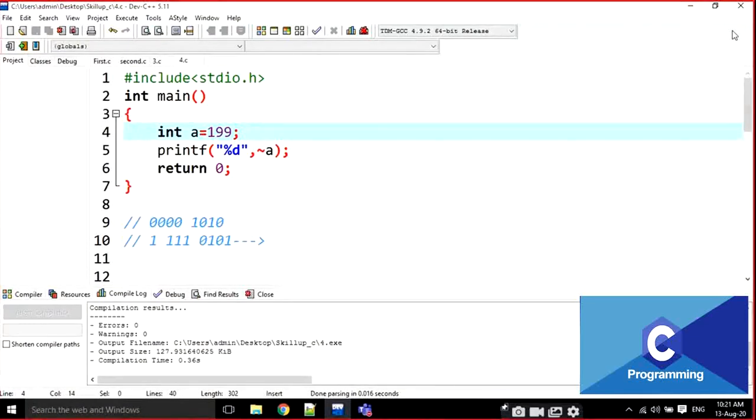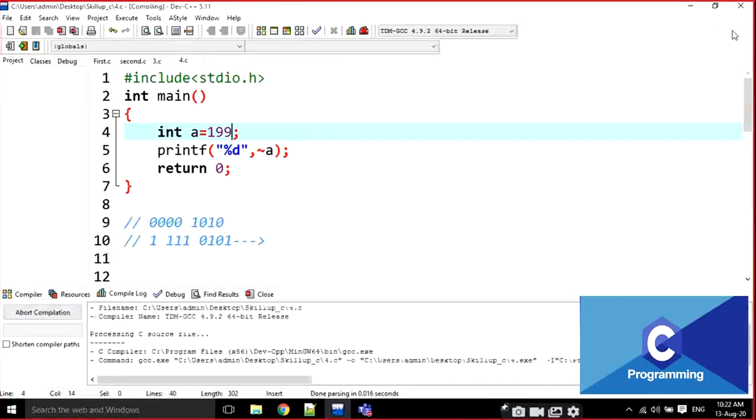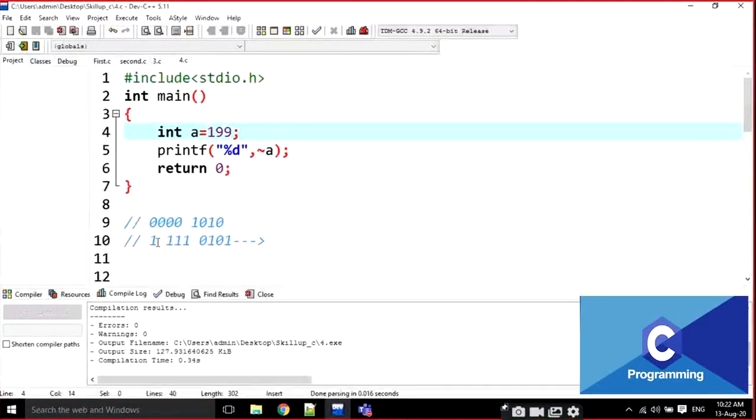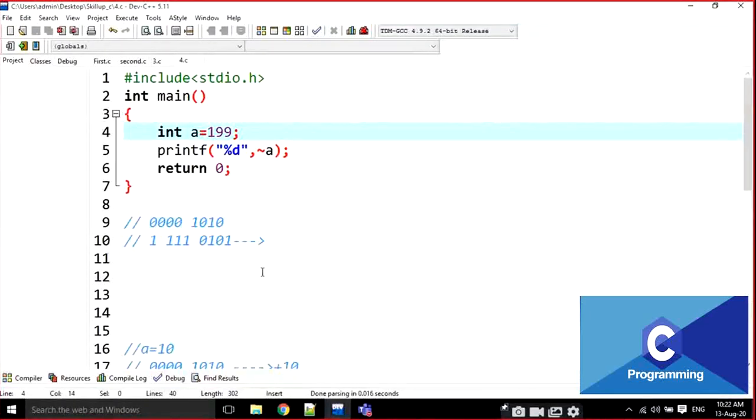For 199 the output is minus 200. That's it, nothing else. The answer is very simple, but the internal operation is somewhat typical. We can guess it, but one thing we have to remember: only when it is a signed integer is the output like this, the negation.